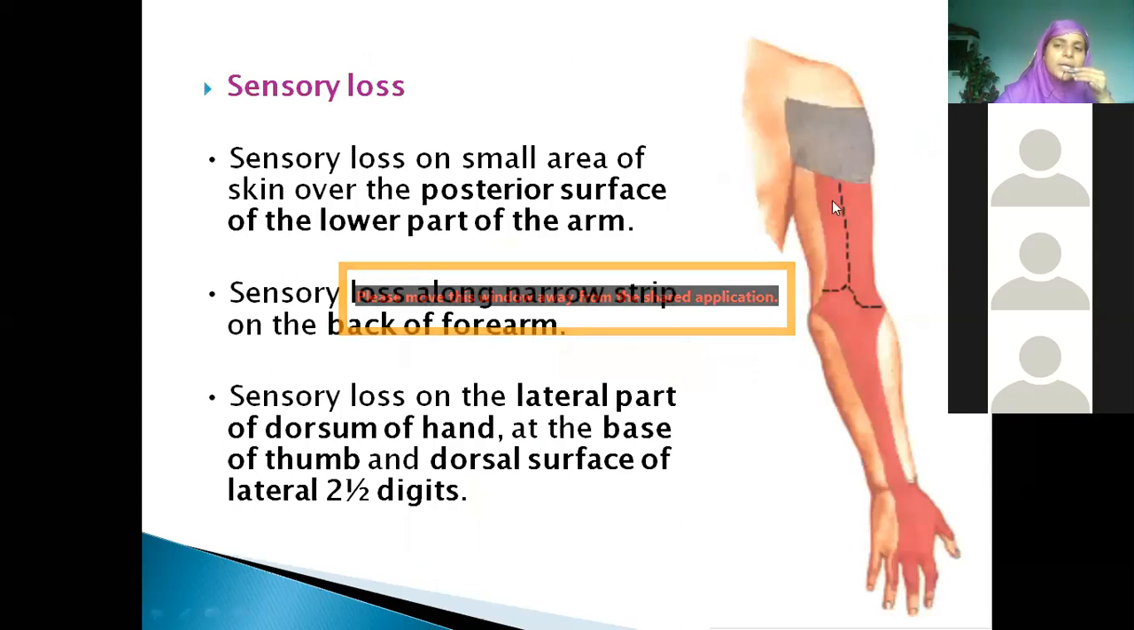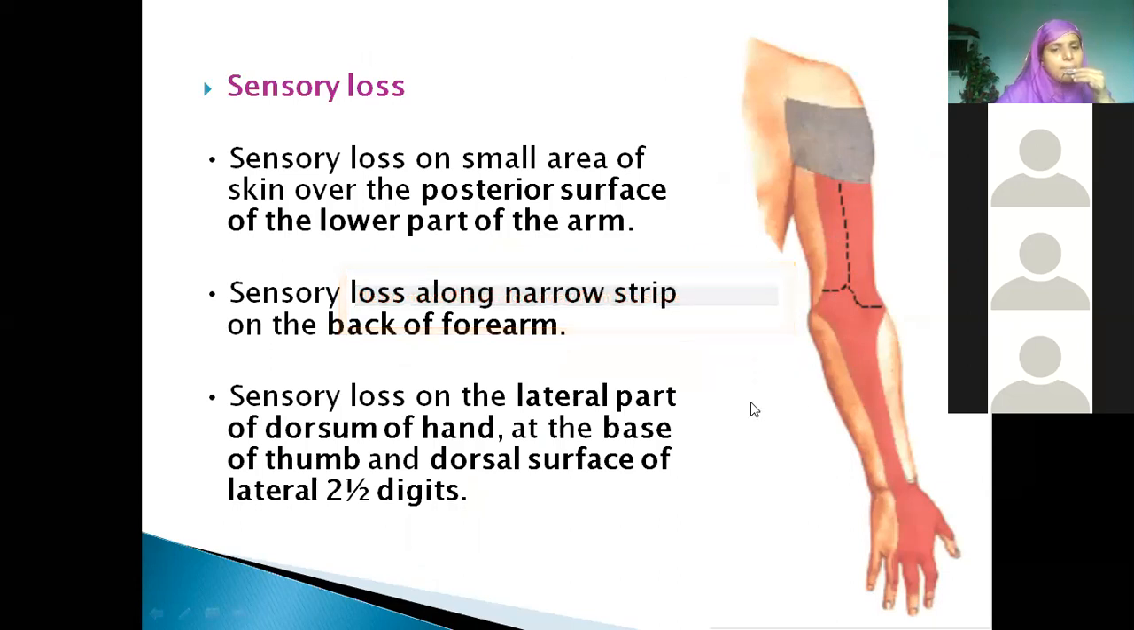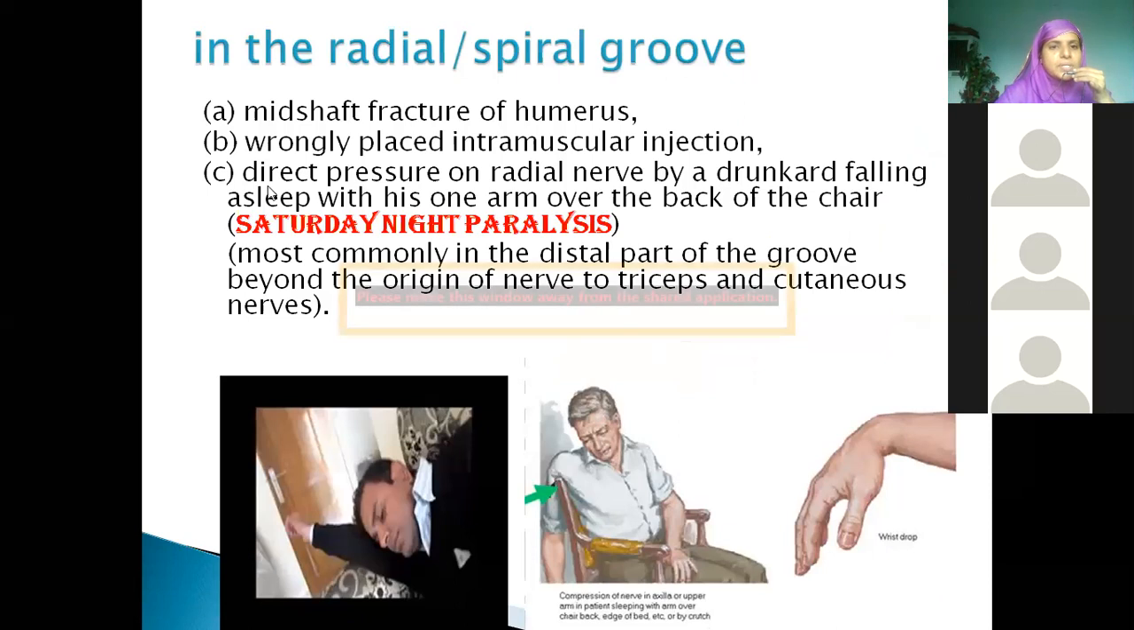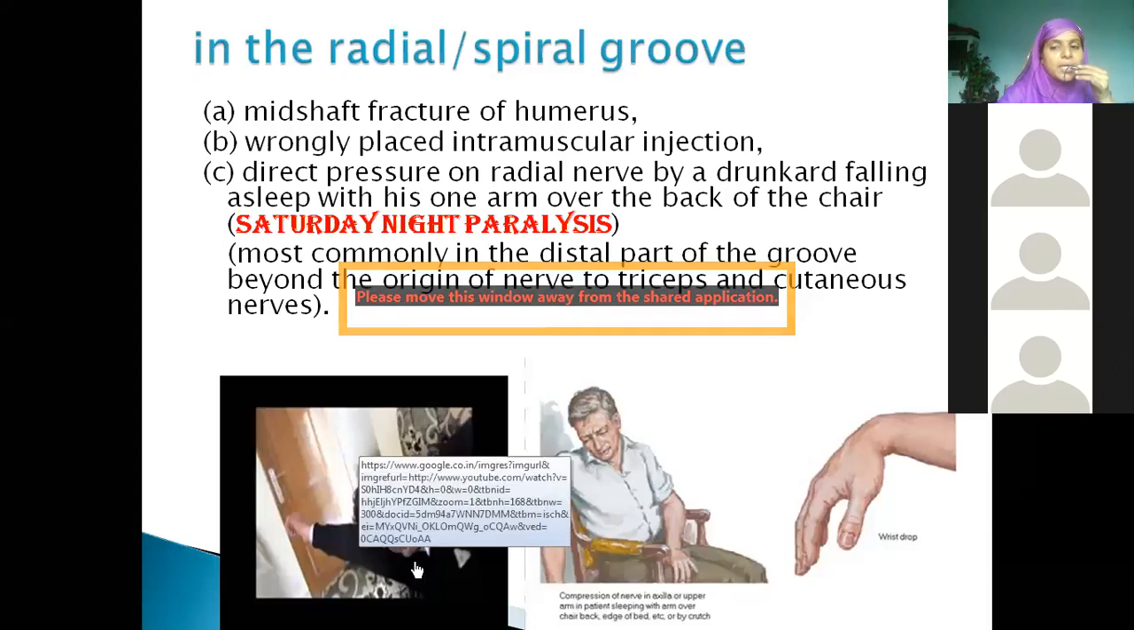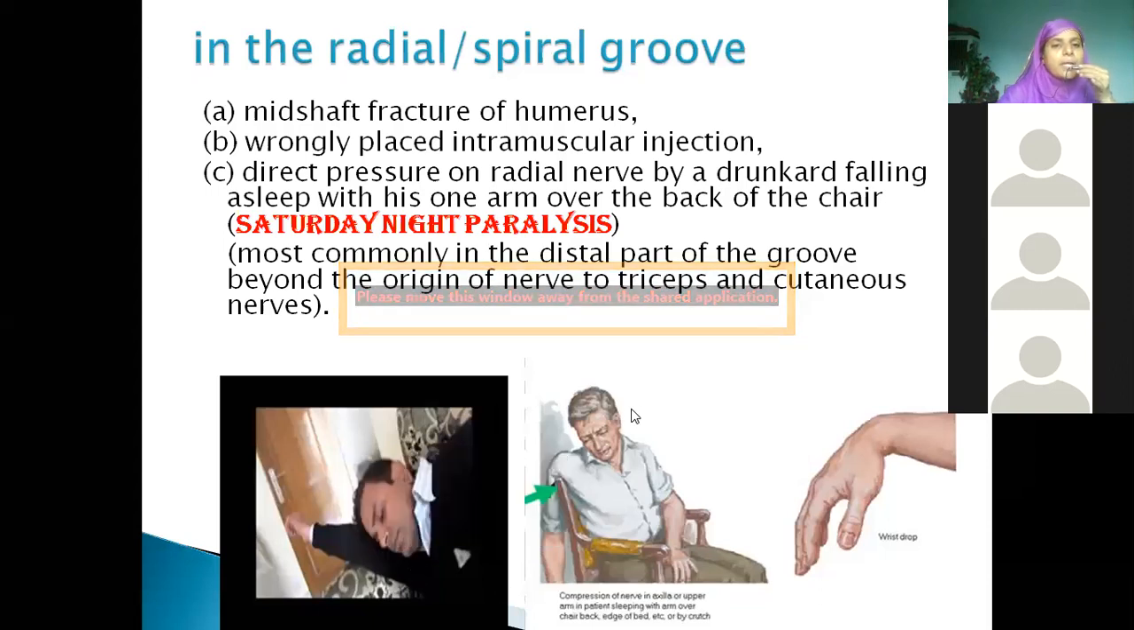And obviously, if the radial nerve is paralyzed, the sensory loss is also there, so this sensory supply is also gone. This is actually called Saturday night palsy, because of weekend alcohol and so on. They generally sleep in a chair with this position of the arm and forearm, something like crutch palsy, or sleeping like this. There is compression of the radial nerve in the radial or spiral groove.